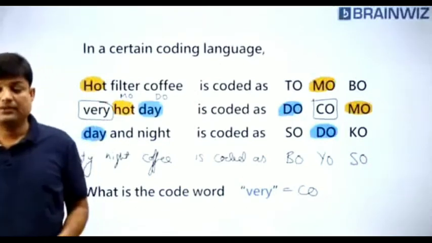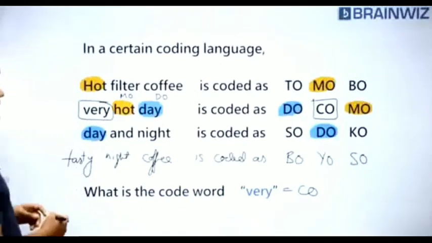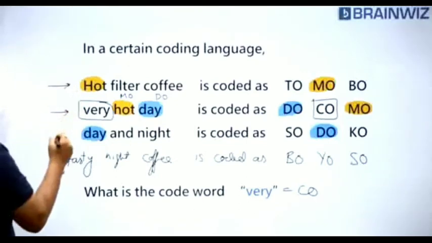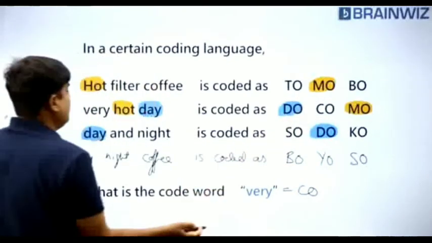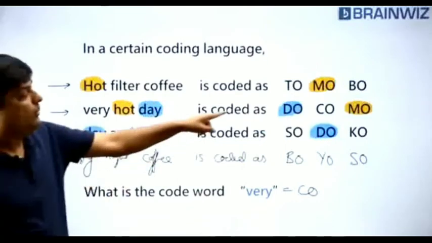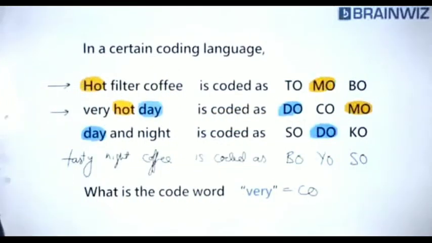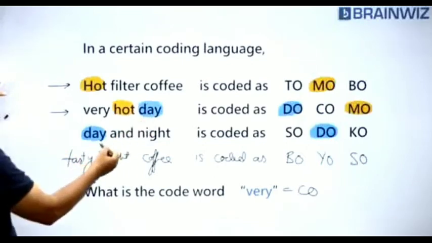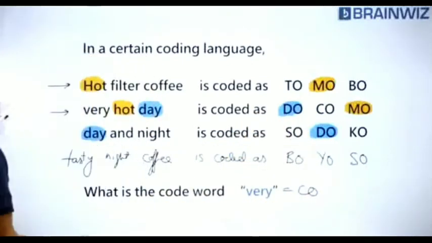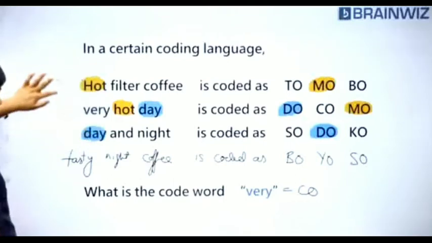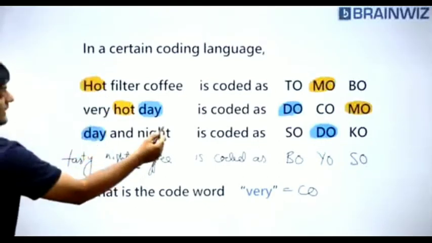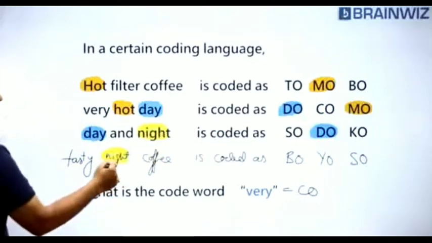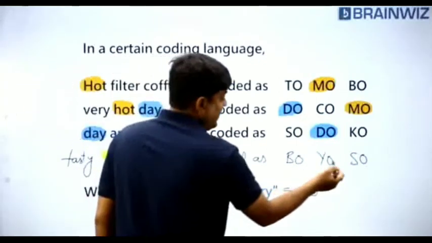Yes. Clear? Now, Sunny, just try to listen once again, everybody. I have compared the first statement and second statement. What did you understand, Sunny? We have understood hot is a common word, so more is a common thing. Same fashion here, day is a common thing, do is a common thing. So I will compare the other things. Now let's see here. I'm comparing here night. Night is common. When we compare night, here also night. So what is night coded as?